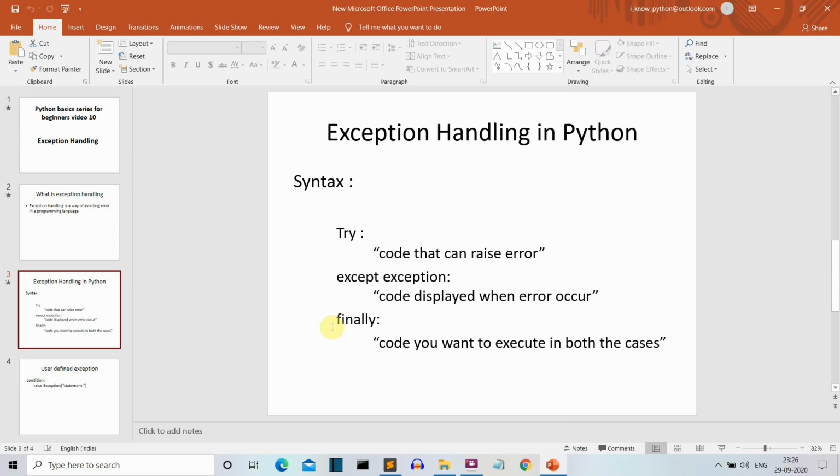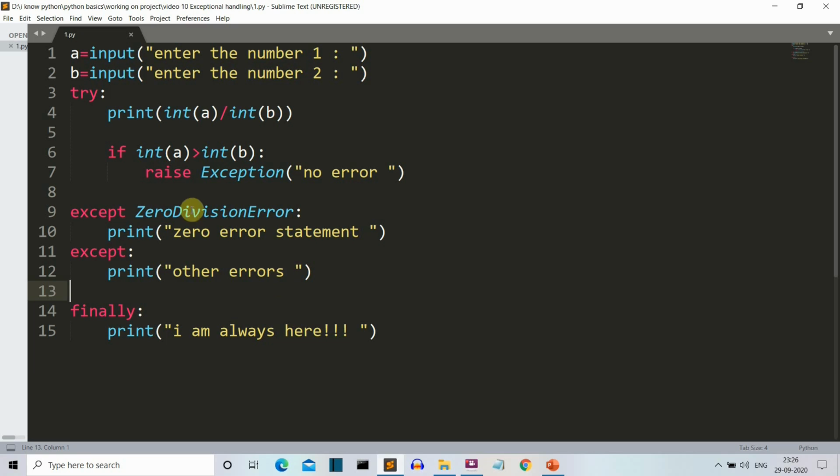Okay, let's move to the third part, which is finally. Now this is the mandatory block of this exception handling. Let's say that you're working on a file or a database or anything which needs to be closed after it is opened first. So we'll place that closing command here, so that even if the task in the try section won't work, at least we'll be able to close the database or close the file. Now this is just an example. You can write any command here. I'm just simply printing some values.